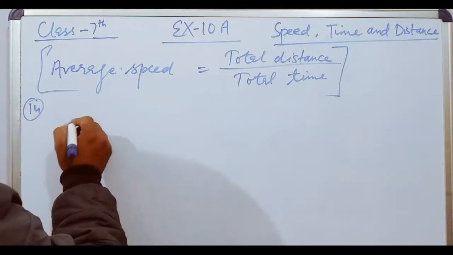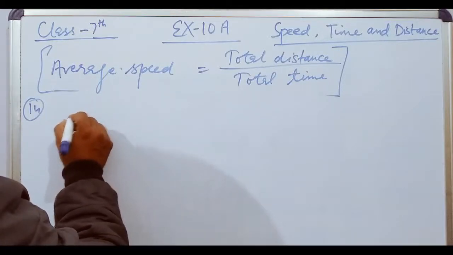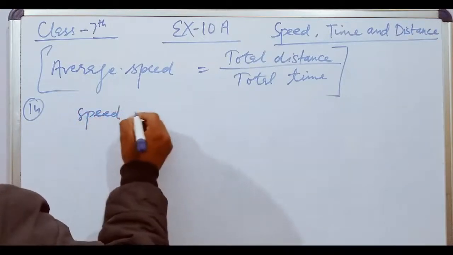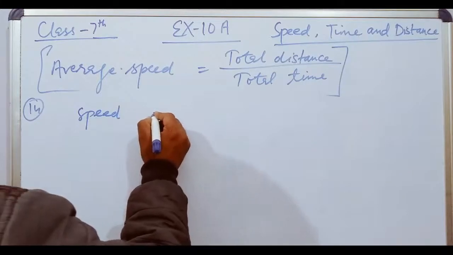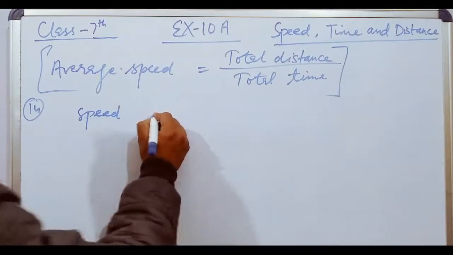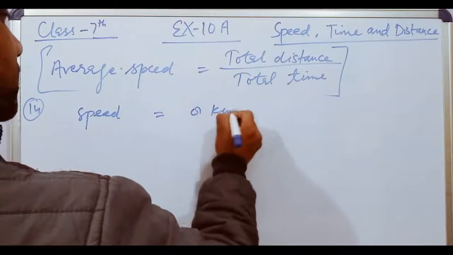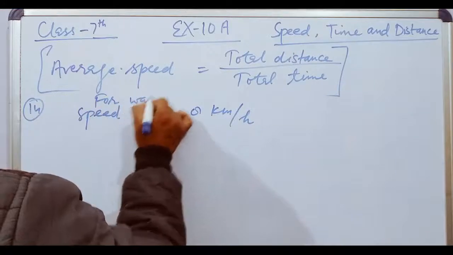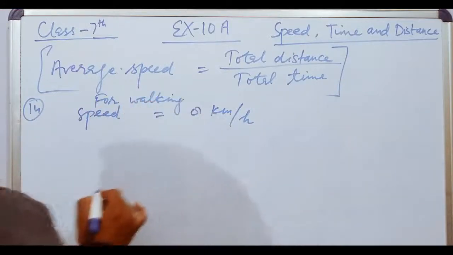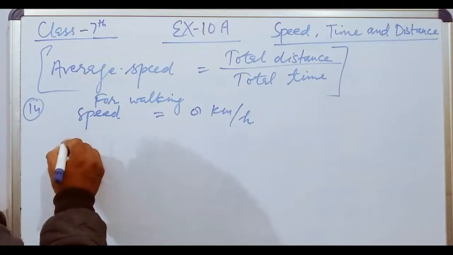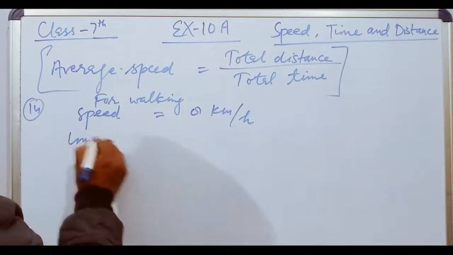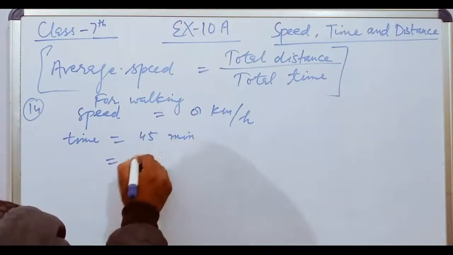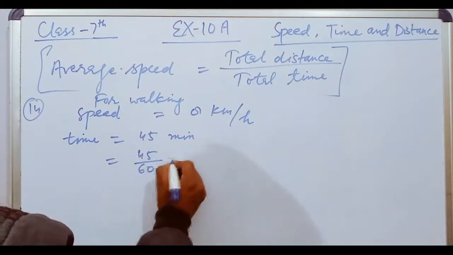Okay, first condition, speed equal to 8 kilometer per hour for walking. Okay, speed and time equal to 45 minutes. Convert it into hours.